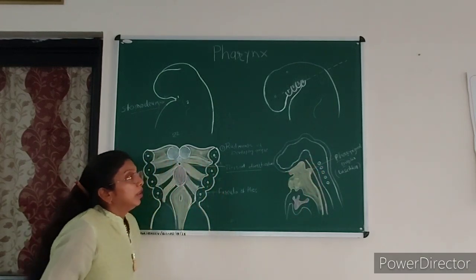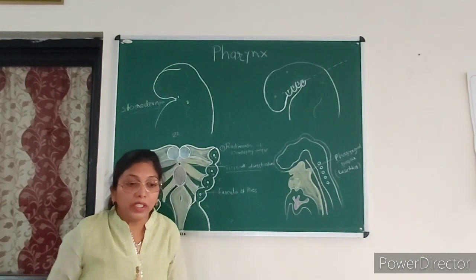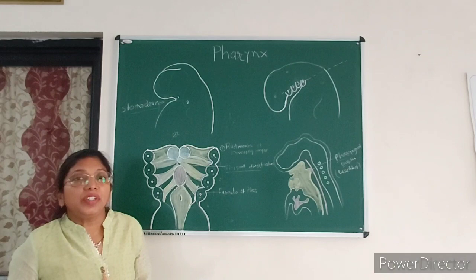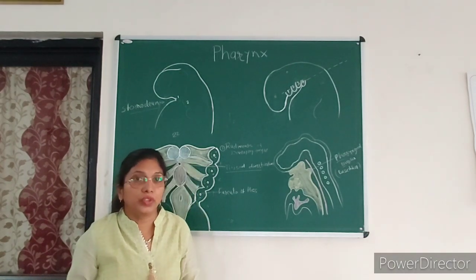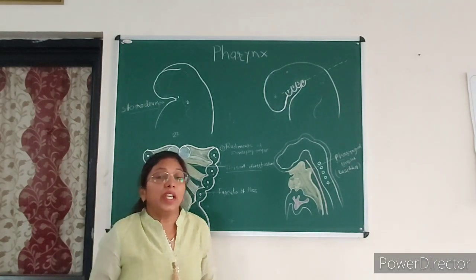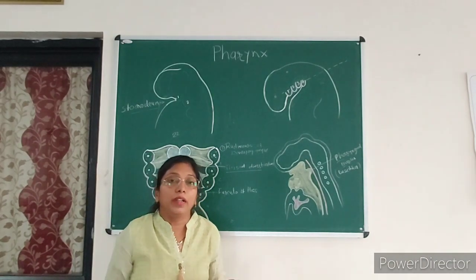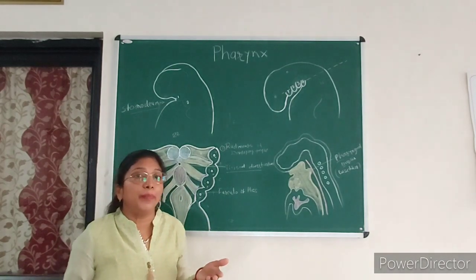Now, the definitive pharynx forms after the pharyngeal apparatus forms its whole structure, and there is also a formation of the nasal cavity, oral cavity and the hard palate.